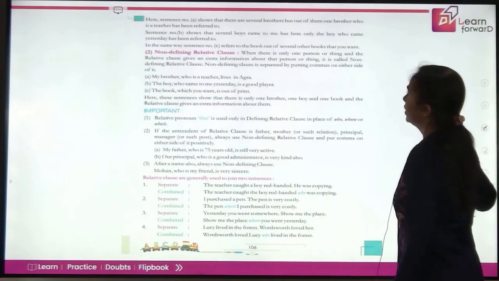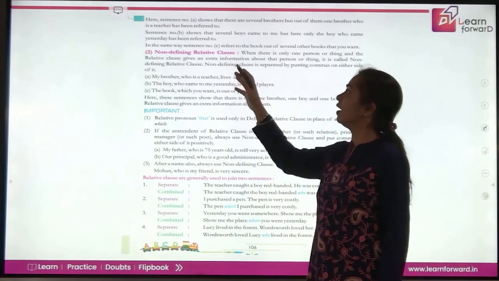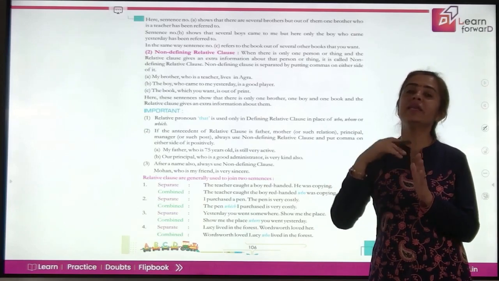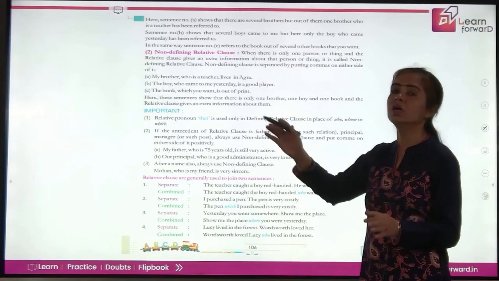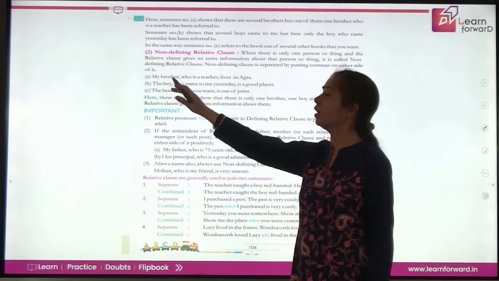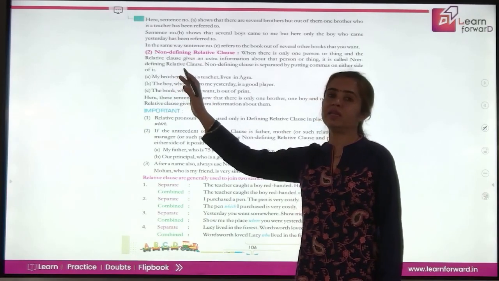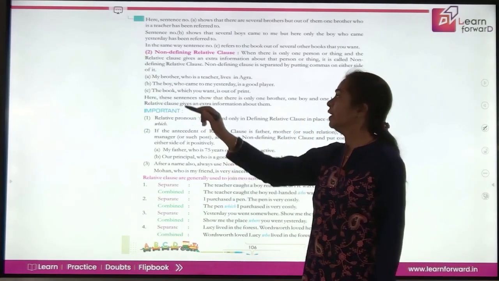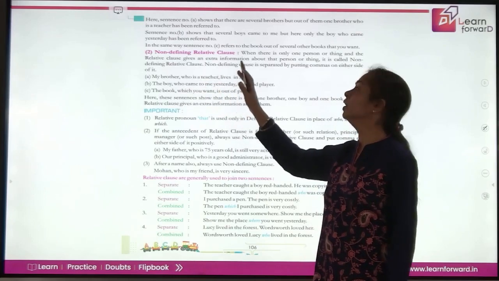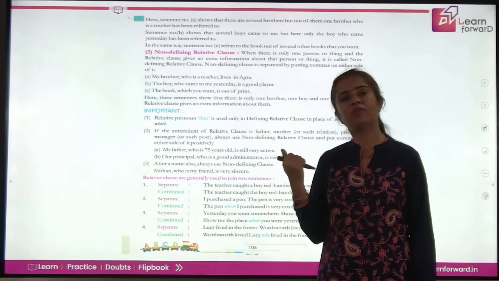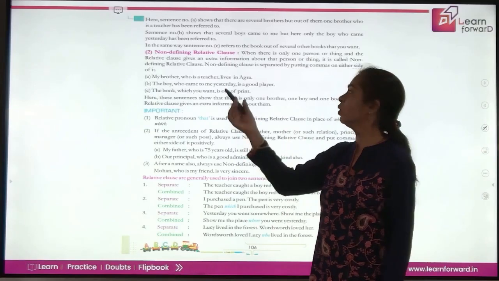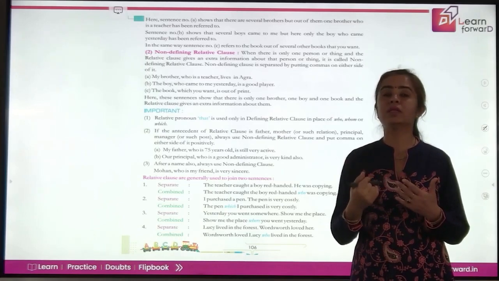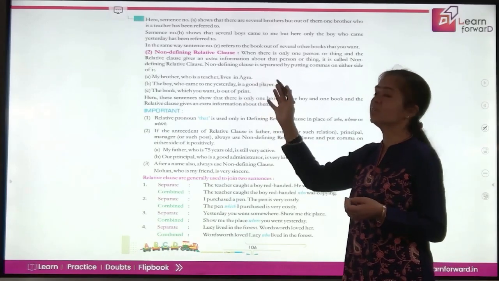Now the next category is the non-defining relative clauses. Non-defining relative clauses give just additional information about the noun, about the person, place or thing you are talking about. These non-defining relative clauses are separated using commas before and after the clause. Like if you say, my brother, who is a teacher, lives in Agra. That means you have just one brother and you are giving additional information about him.